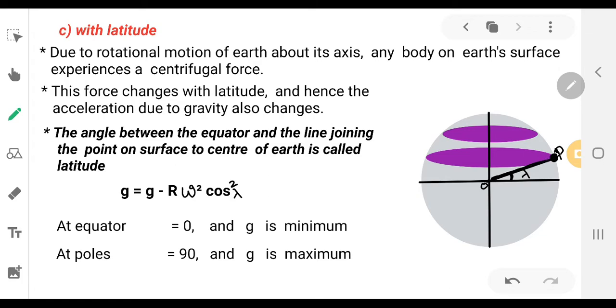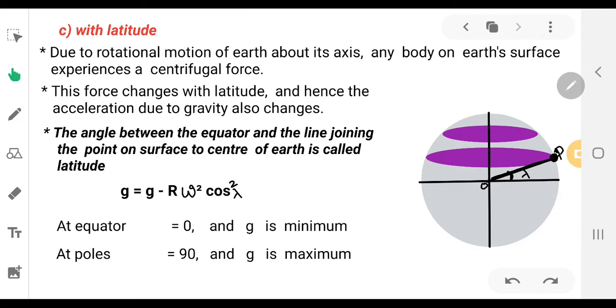Now this line is making an angle of lambda with the equator. So this angle, lambda, is called latitude.